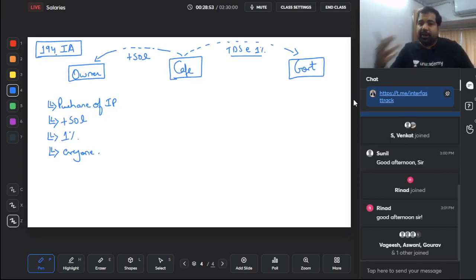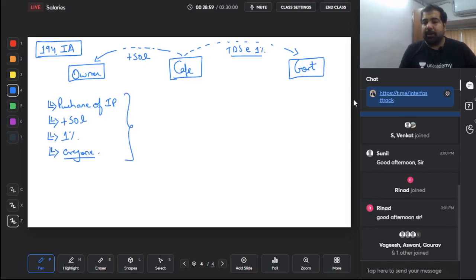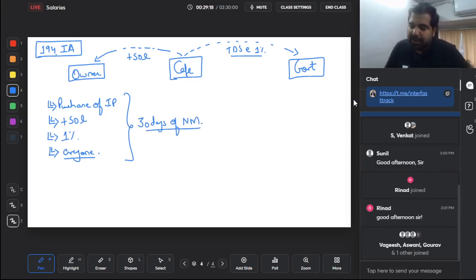They have only 7 days to pay to the government in the next month. So hence the government says, for this case, because it applies to everyone, we'll give a slightly longer period of time to deposit the money. So if this transaction happens in August, you don't have to pay by 7 September. You can pay 30 days after this month ends. So you can basically pay 30 days into the next month. But why is there the extra time period? Because the section applies to everyone.